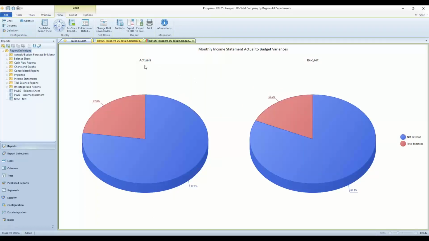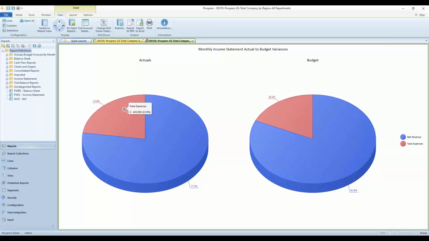I've got actuals on the left-hand side. I've got budget on the right-hand side. And I've got this broken down by net revenue. I can see that for actuals it's about 1.4 million, about 77% of this total here. And on the red wedges of the pie, total expenses about 420,000, about 22% of the total here.